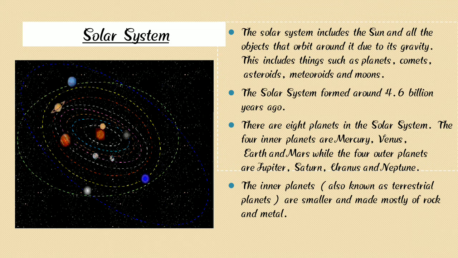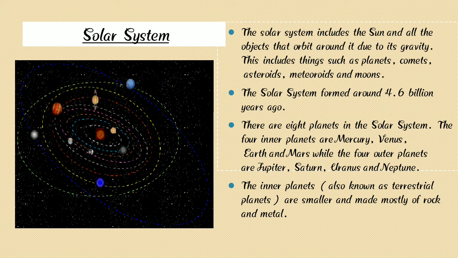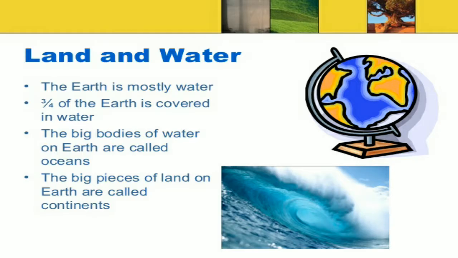Then we learn that the solar system includes the Sun and all the other objects that orbit it. In our solar system, the Sun is a big star, and the others are planets. Four are inner planets, and four are outer planets. And what is a globe? A globe is a map and model of the Earth, and we find it in our science lab.